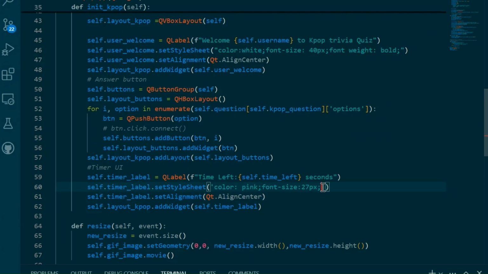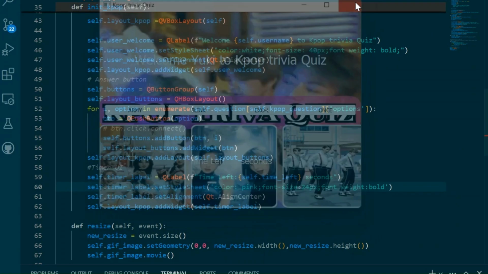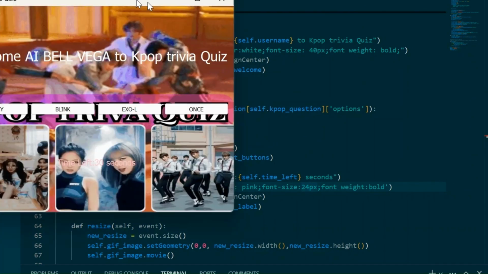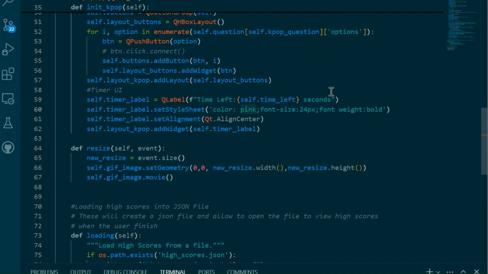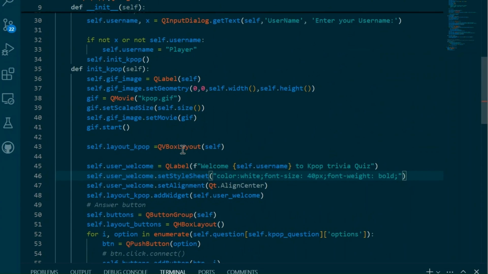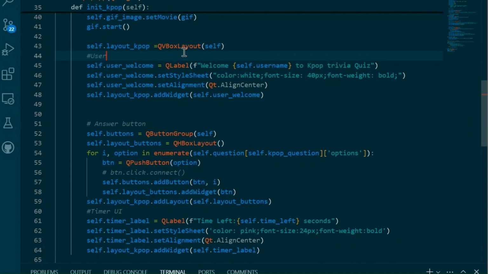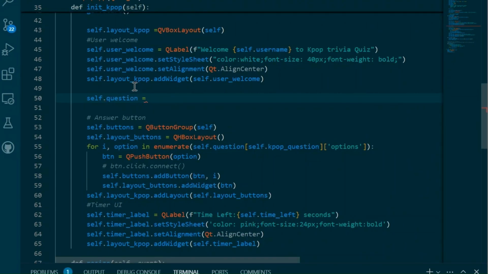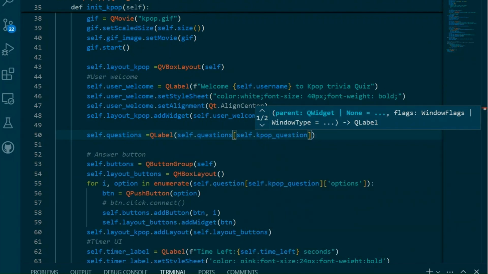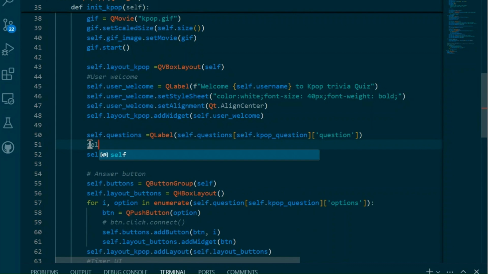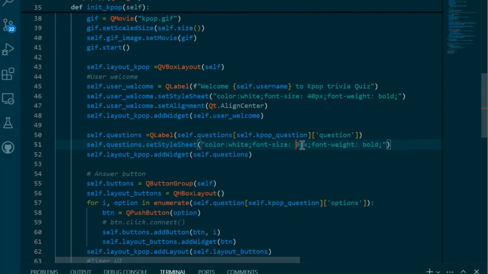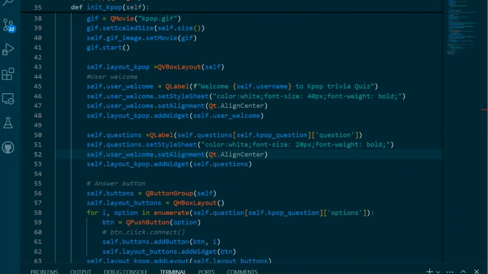I also added a fun feature, a background GIF of K-pop stars using QMovie to keep the interface vibrant. As time is limited, we implement a countdown timer that updates every second using QTimer. When the timer reaches 0, the game ends. If the player answers all the questions, the game ends and shows the score. The score is then saved to a JSON file to keep track of the high scores. So that's the overview.